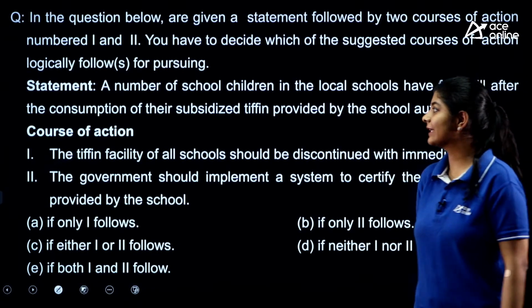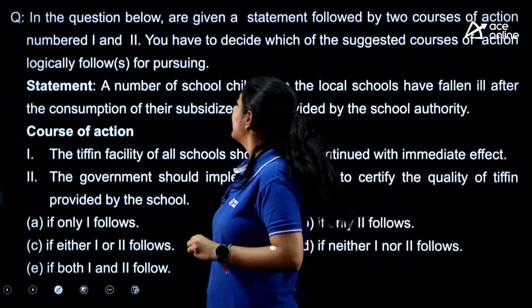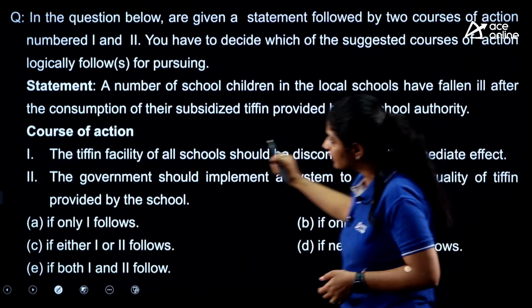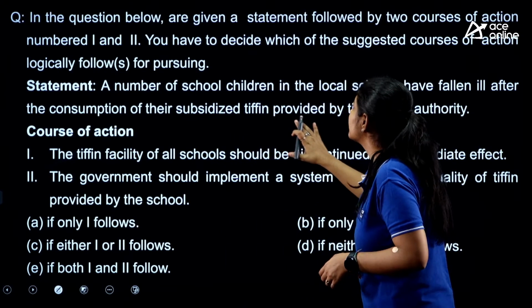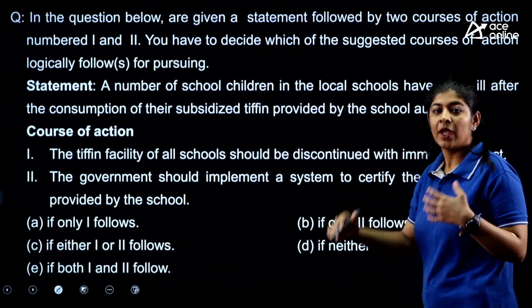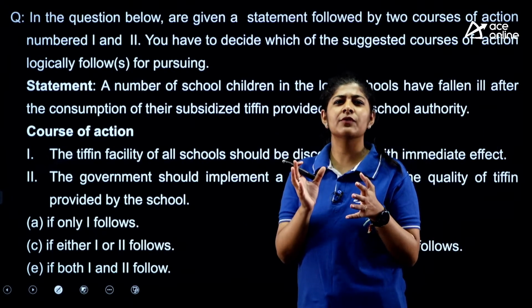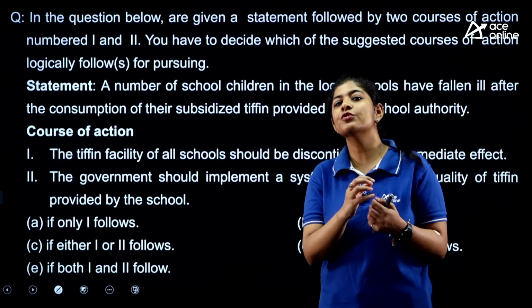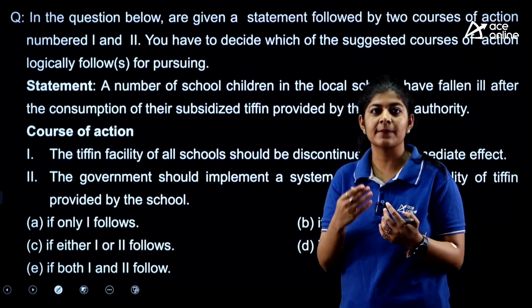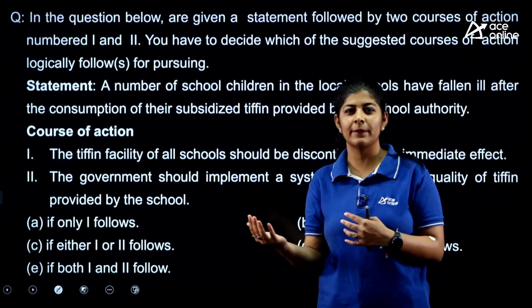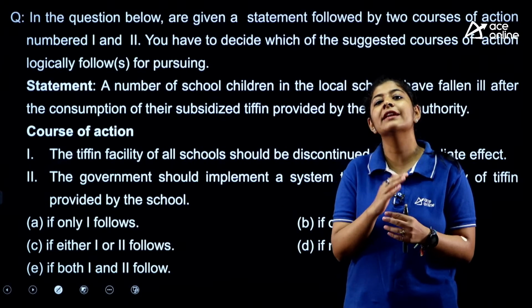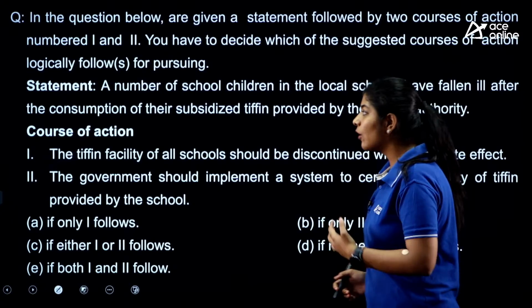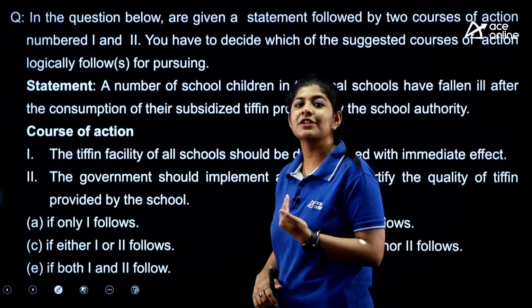Okay, let's start discussing this one. So the statement is saying that a number of school children in the local schools have fallen ill after the consumption of their subsidized tiffin provided by the school authority. यहाँ पे कुछ नंबर ऑफ स्कूल्स की बात कर रहे हैं जहाँ पर कुछ बच्चे बीमार हो गए। क्यों हो गए? जो स्कूल अथॉरिटी उन्हें जो सब्सिडाइज खाना टिफिन्स स्कूल में बच्चों को दिया जाता है, उसको खाने की वजह से कुछ बच्चे बीमार हो गए। This is what the statement is saying.